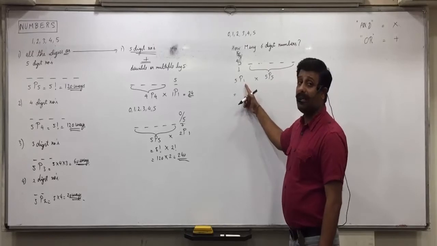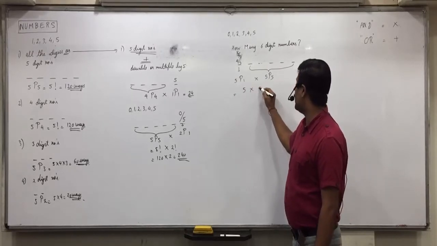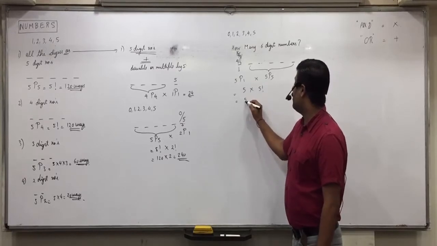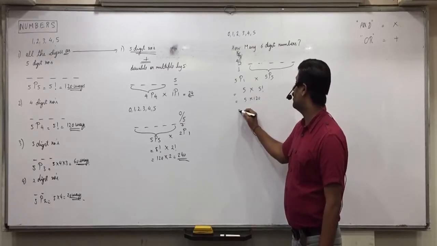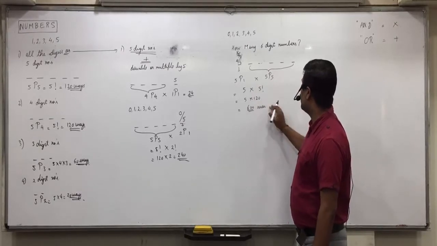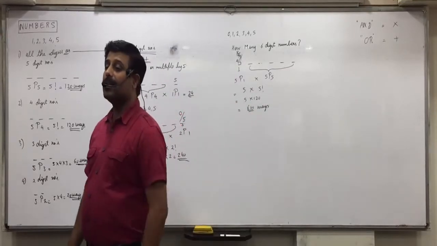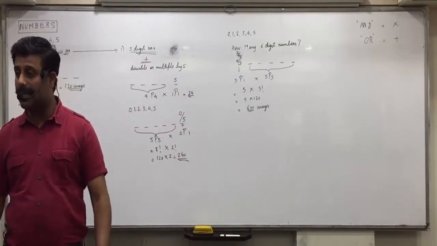So now these 5 numbers can be arranged in 5 places in how many ways? 5P5. NP1 is N, and NPN is N factorial. 5 into 120 is 600. 600 numbers will be 6-digit numbers. They won't begin with 0. Did you understand this, everyone?